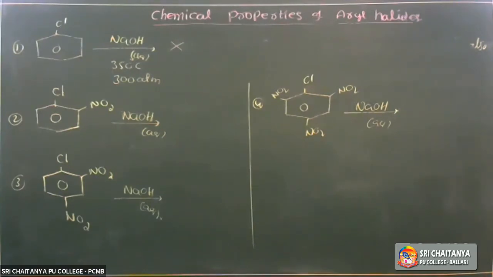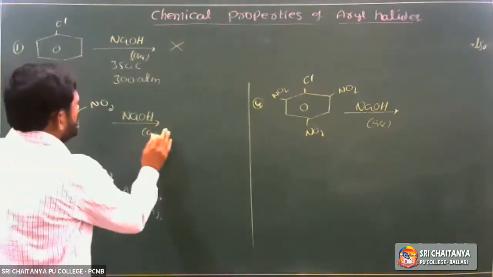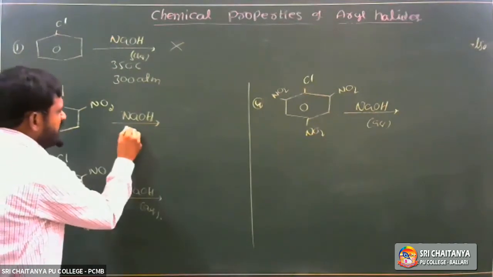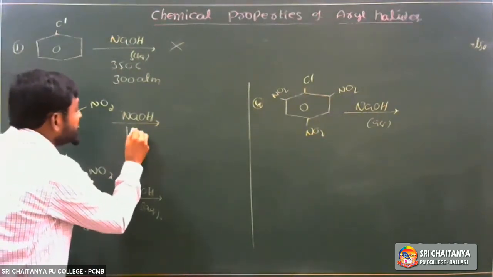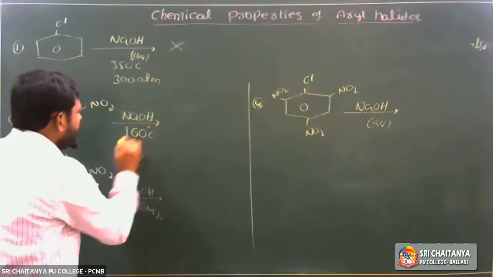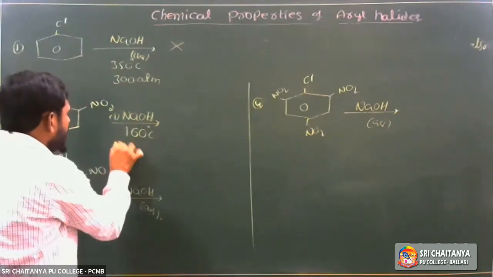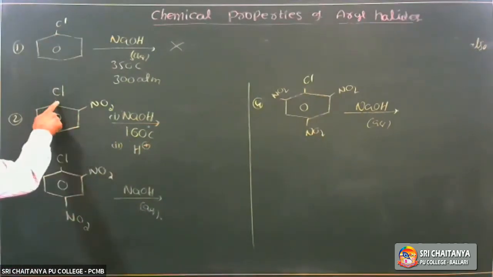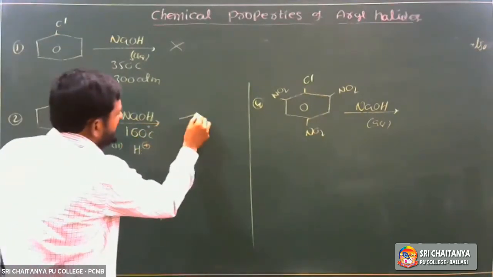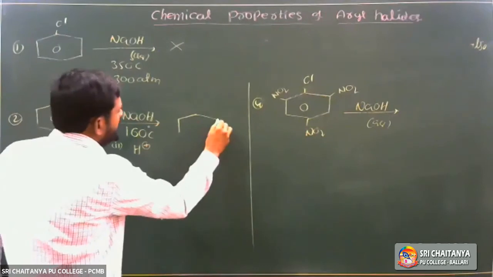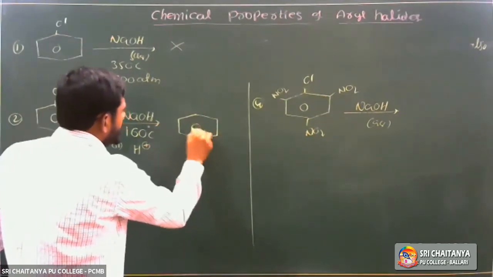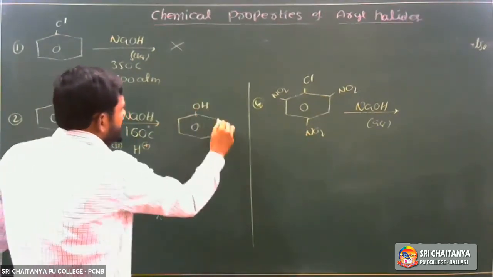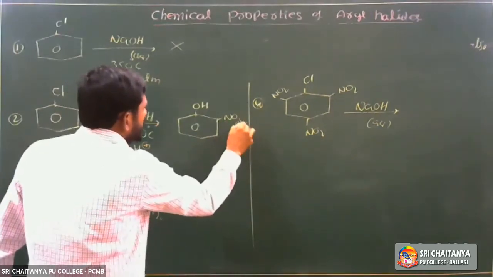So the first one required nearly 350 degrees centigrade, while this reacts with aqueous NaOH at 160 degrees centigrade. In the second step, on acidification, Cl minus is replaced by OH, so it gives orthonitrophenol.